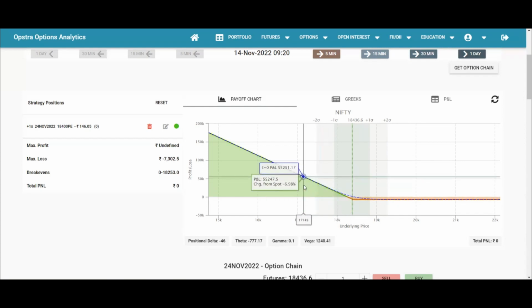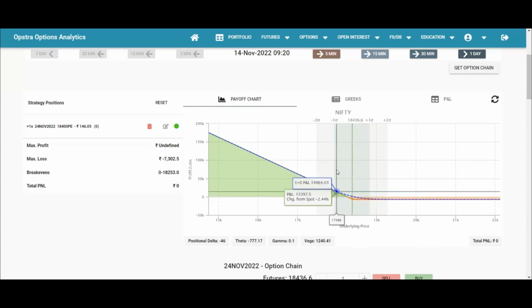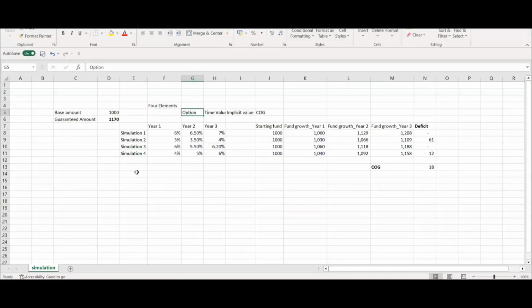This will bite the insurer only when the strike price is breached, right? In our case, the insurer has probably sold a put option with a strike price of 1170, and the expiry is the maturity of that policy.